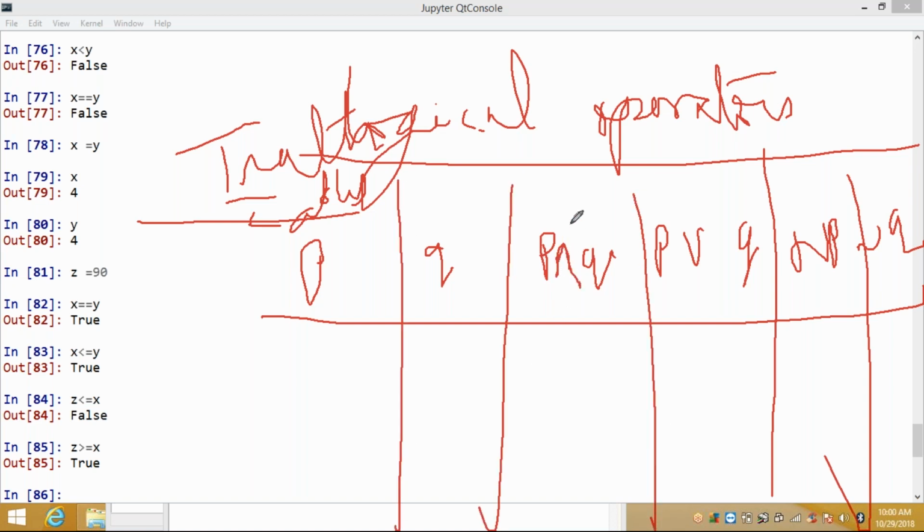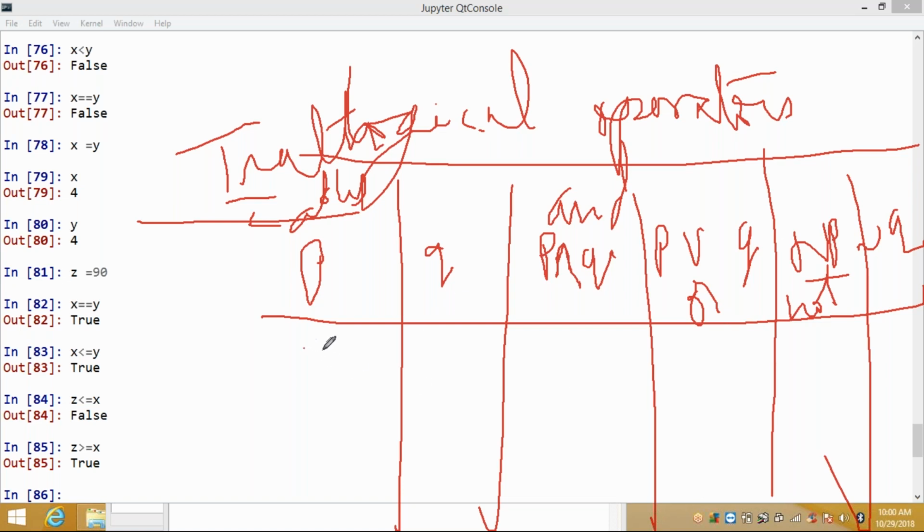So this operator means AND operator. This is OR operator. This is NOT operator. So in our Python, we are using this AND, OR, NOT. AND is true when both operands are true only. Or if either of the operands is false, it is false. Remaining all are true. NOT: if it is true, it displays false. If it is false, it displays true.